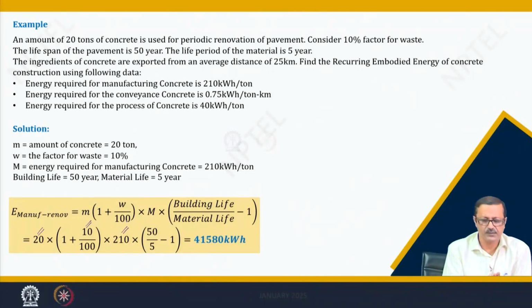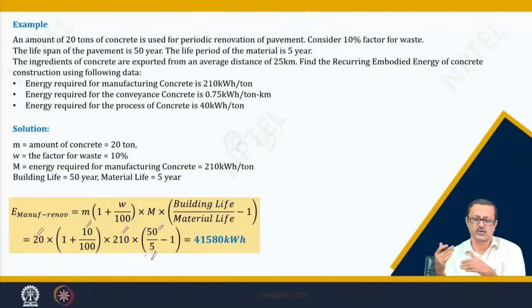Here in concrete pavement, I am assuming that after 5 years 20 tons are going to be used as a repair. This 50 by 5 is nothing but the 50 years being the life of this pavement, and the 5 years is the periodic interval at which I am going to repair it, minus 1. So, that means this 41,580 kilowatt hour is the manufacture renovation energy required for this particular process.